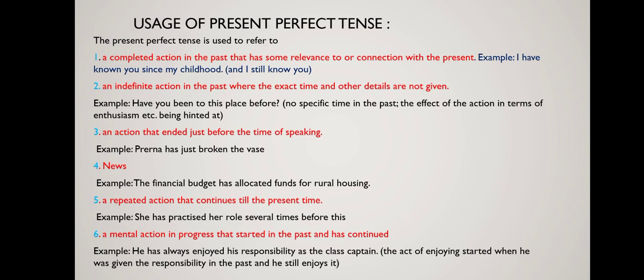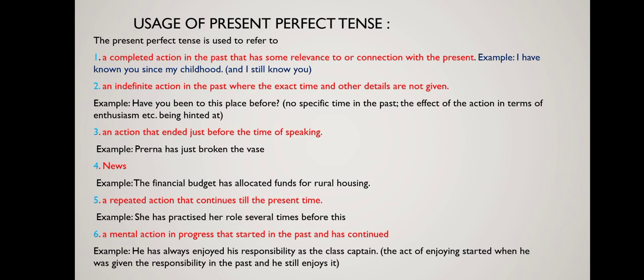So it is written in present perfect tense. Present perfect tense is used to refer to an indefinite action in the past where the exact time and other details are not given. Let's read the example. Have you been to this place before? Now here, no specific time in the past is mentioned. The effect of the action in terms of enthusiasm, etc. is being hinted at. So, in such cases, we can use present perfect tense.